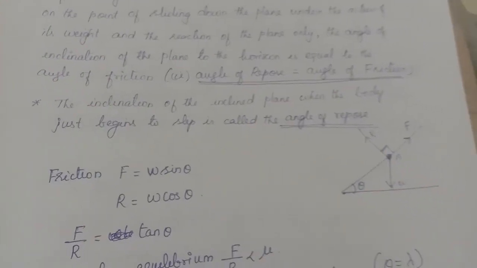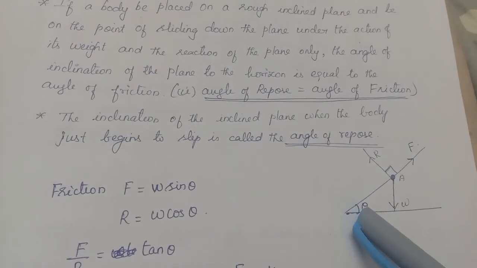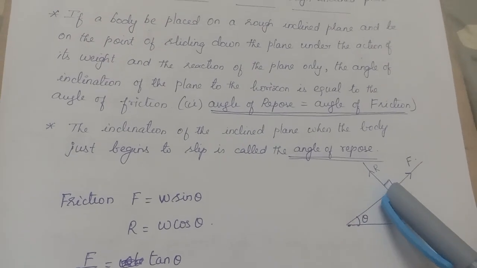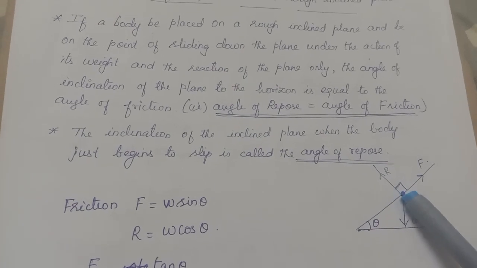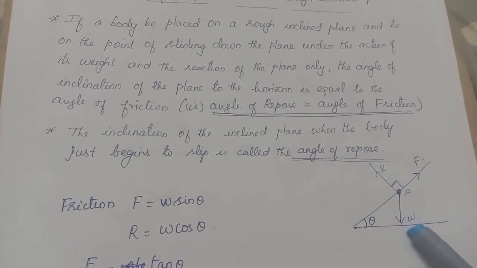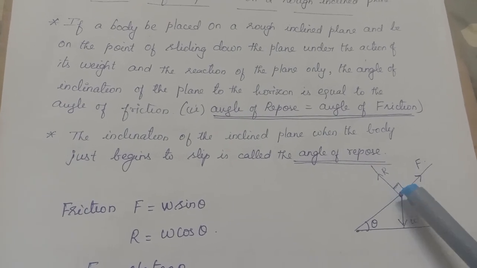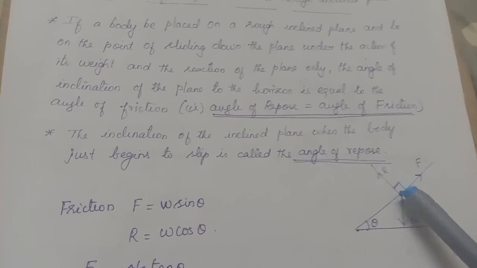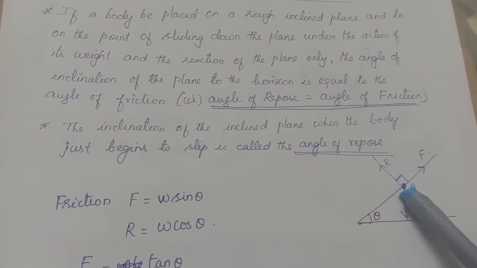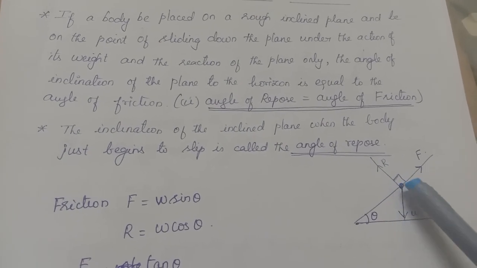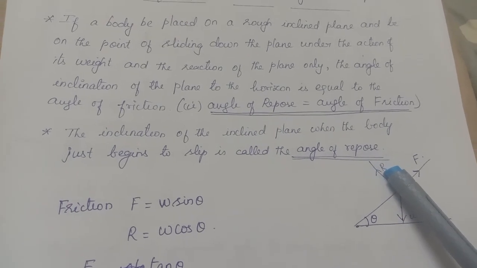Only, see, this is a horizontal line. Here I have a plane which is inclined at an angle theta to the horizontal. On this plane I am placing a weight of W at this point A. So what forces will act here? Its weight W, which acts vertically downwards, and the normal reaction. Whenever a weight is placed on an inclined plane like this, the normal reaction will be perpendicular to the plane, not perpendicular to this horizontal line. It will be perpendicular to the plane. So perpendicular to the plane, here I will have the normal reaction.